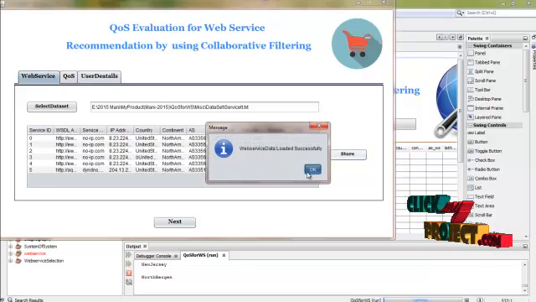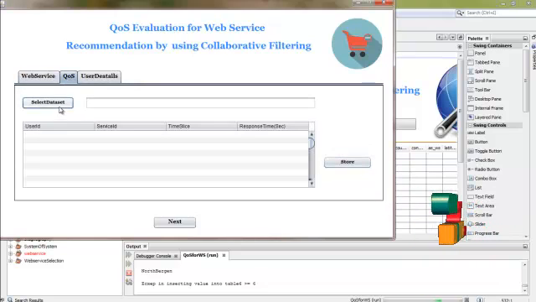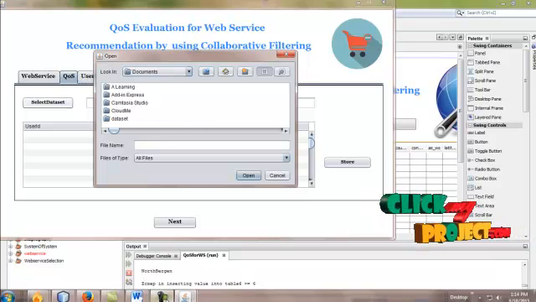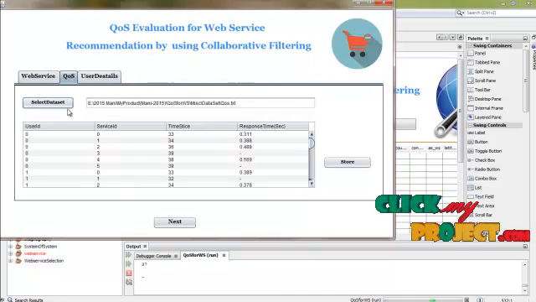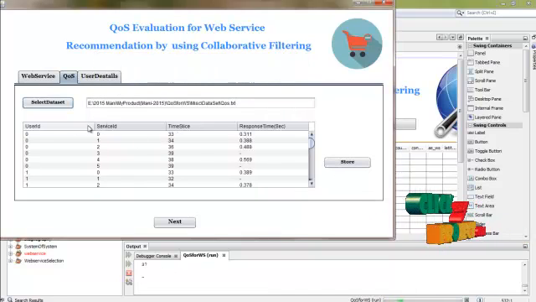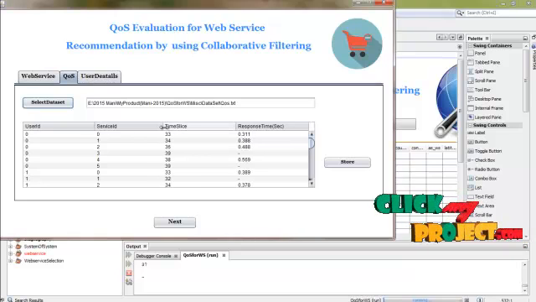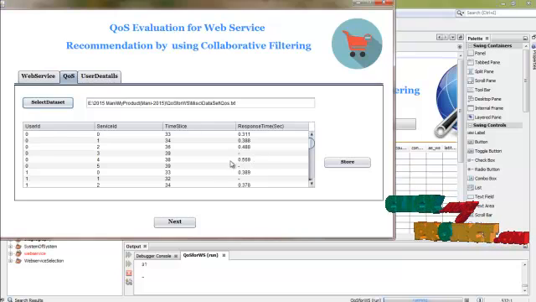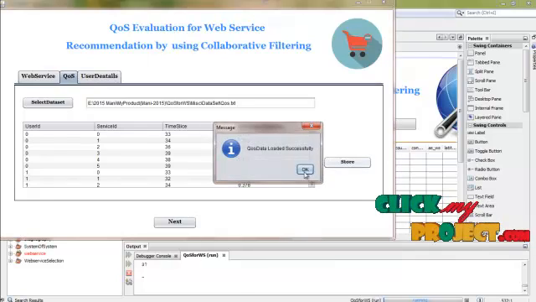The web service data loaded successfully, and then choose the QoS tab and then select the dataset QoS dataset from this specified path. Choose the QoS dataset and then the QoS dataset contains user ID, service ID, time slice ID and response times. Some values are missing from this dataset. This value predicted by the collaborative filtering by using similarity calculations. The QoS dataset stored into the database.